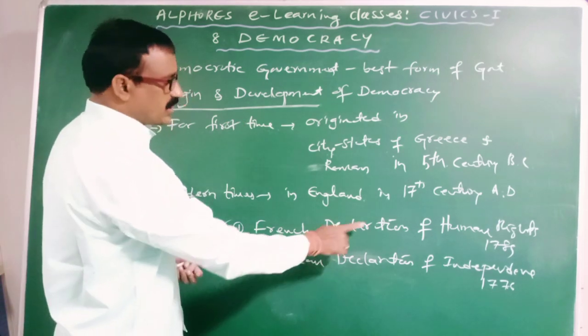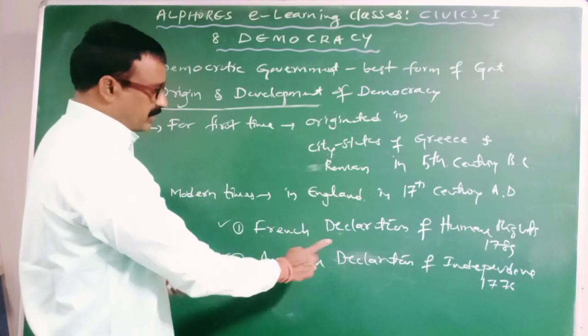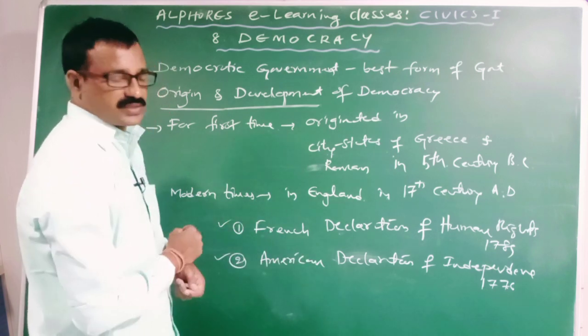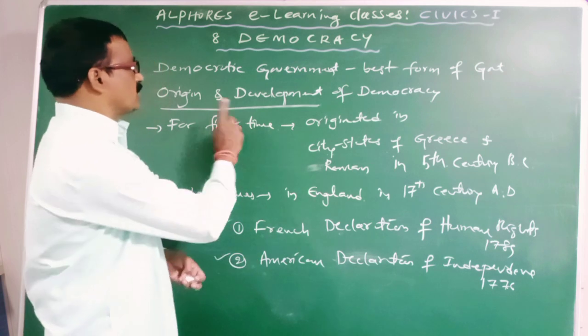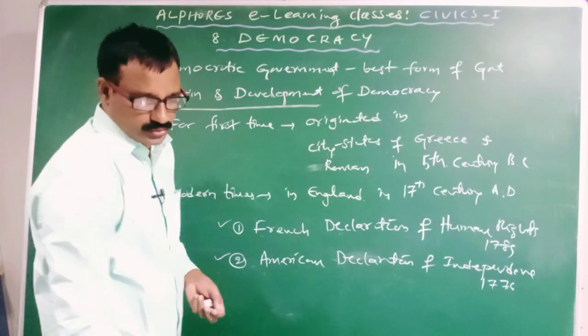One is the French Declaration of Human Rights, passed by the French government in 1789. And the second is the American Declaration of Independence in 1776. These two declarations gave birth to the democratic institutions in these two countries.